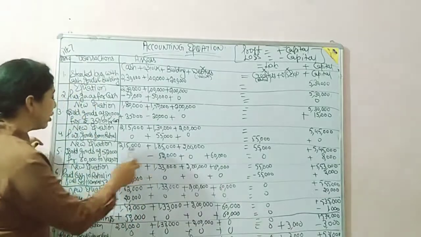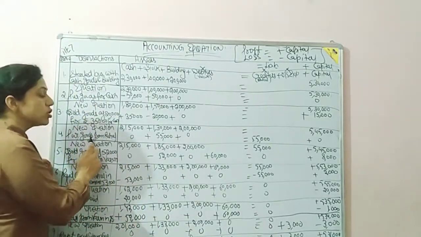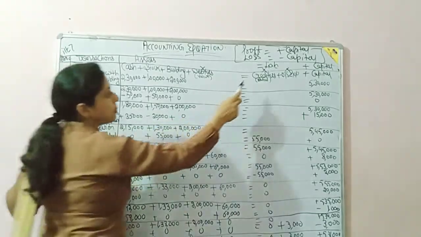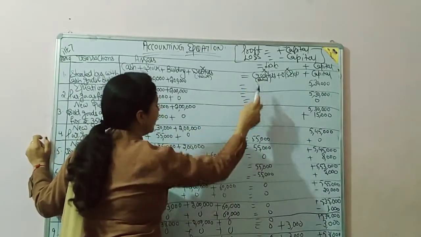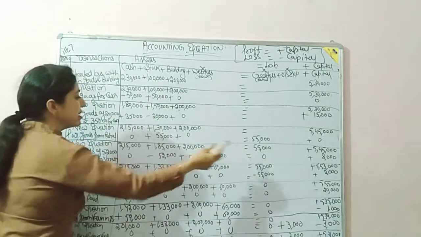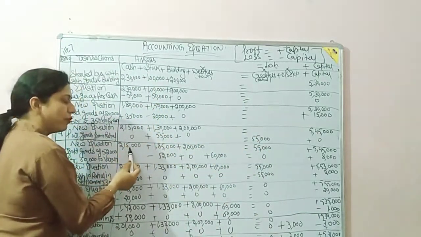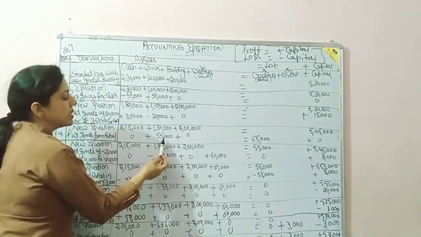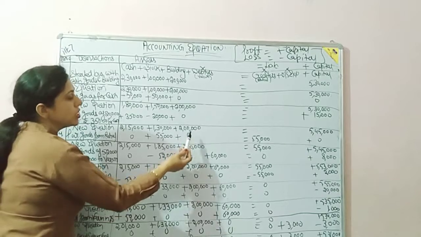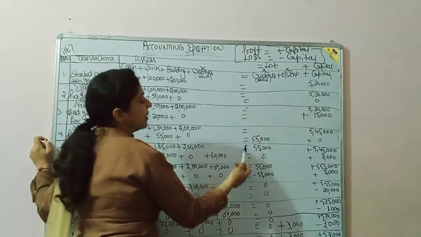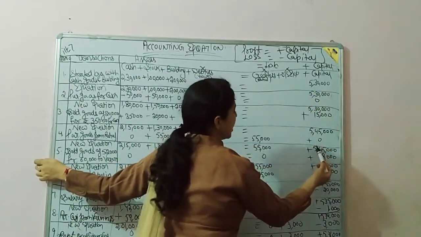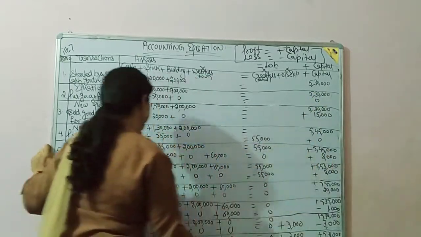So how will the amount be posted? Purchased goods means plus in stock, from Rahul means plus in liability under the heading creditor. So the new equation will be: no change in cash, 2,15,000; stock 1,30,000 plus 55,000, the new stock will be 1,85,000. No change in building, but creditors will become 55,000 now. There is no change in capital, so 5,45,000.